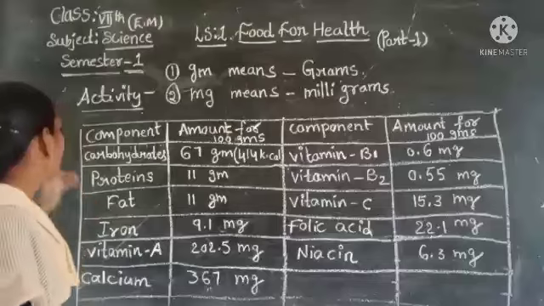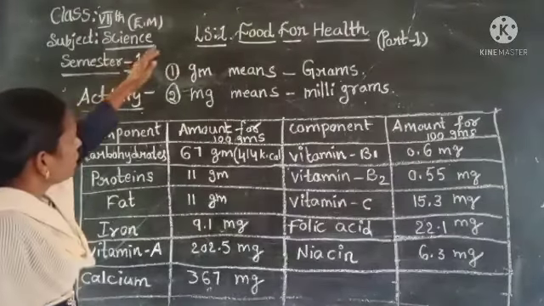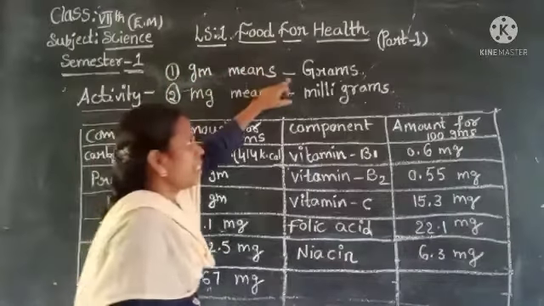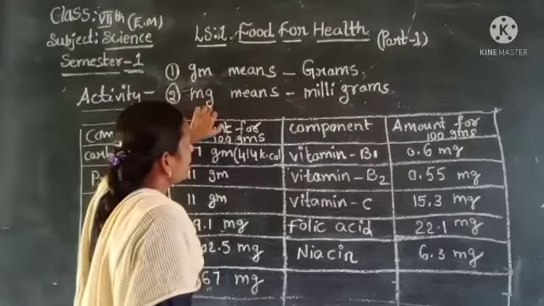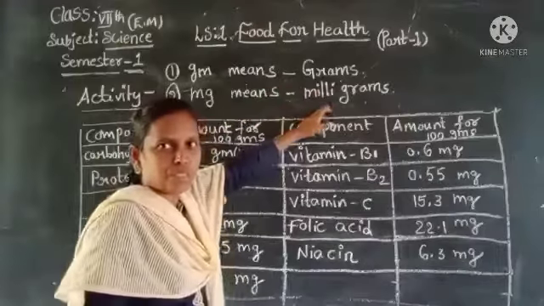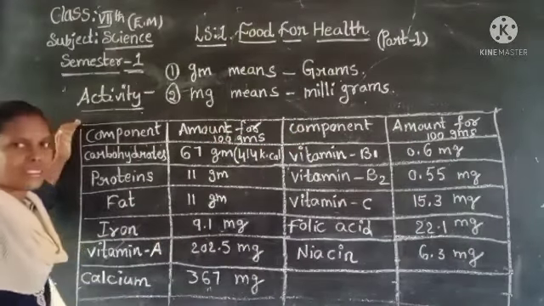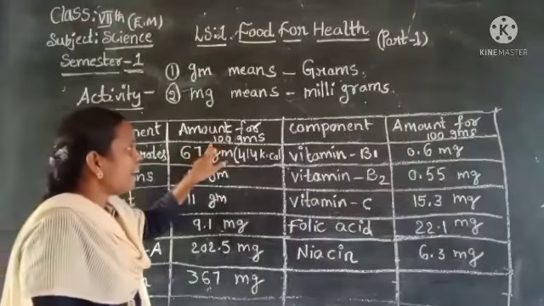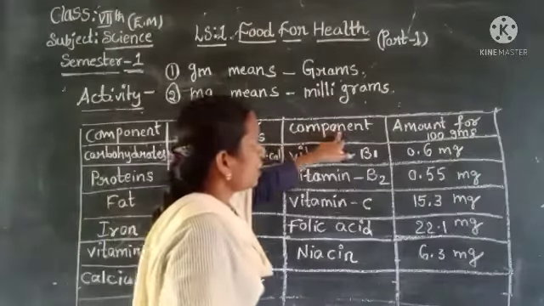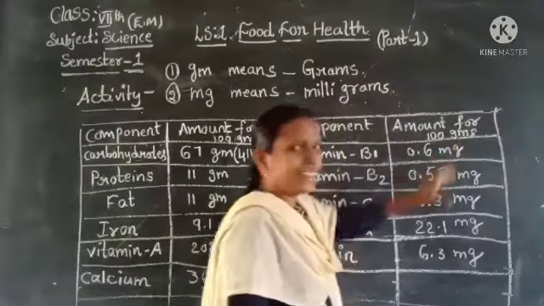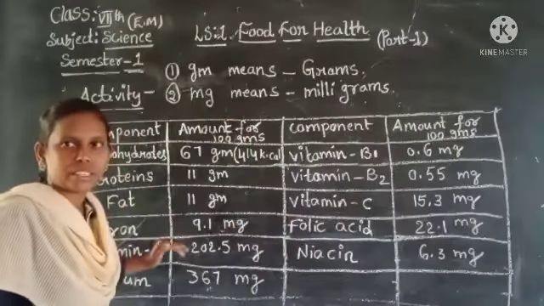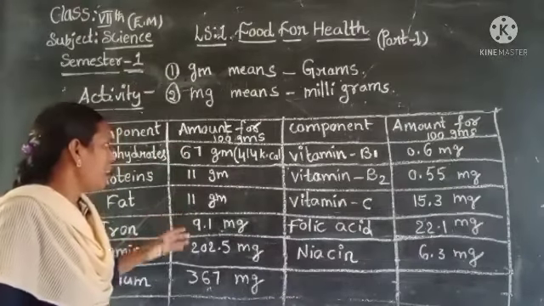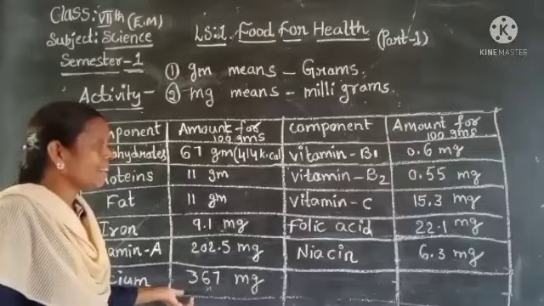Now let us learn about the components in the activity. See here, GM means grams. MG means milligrams. Now let us see the table: component and amount for 100 grams. Here some components are given. See which component contains how much amount.